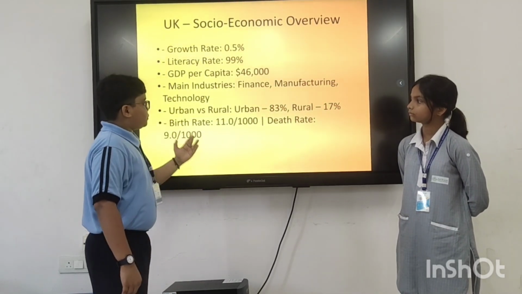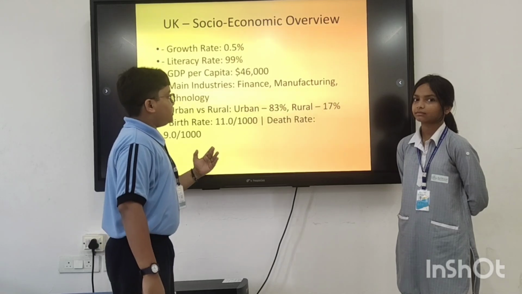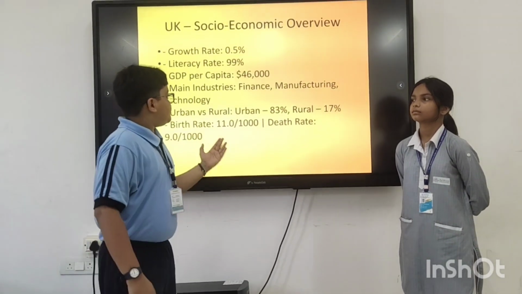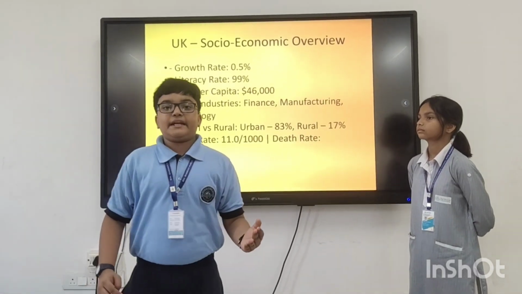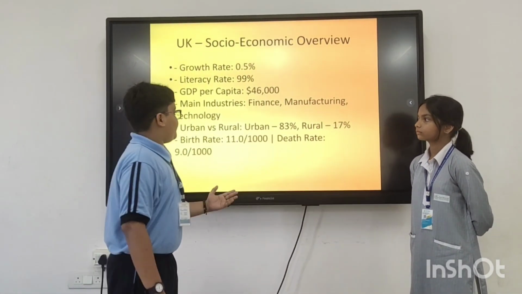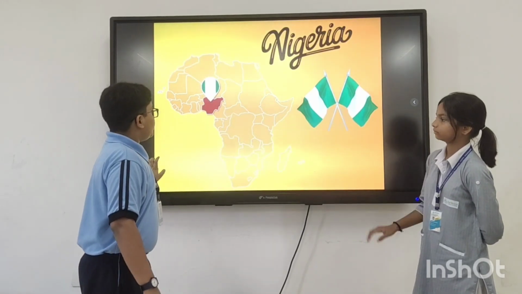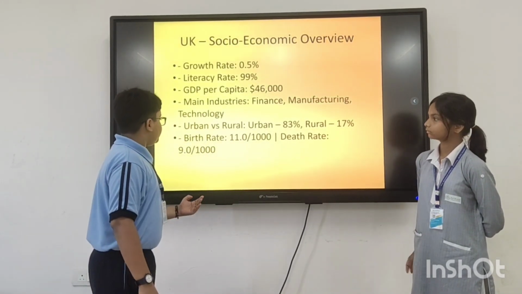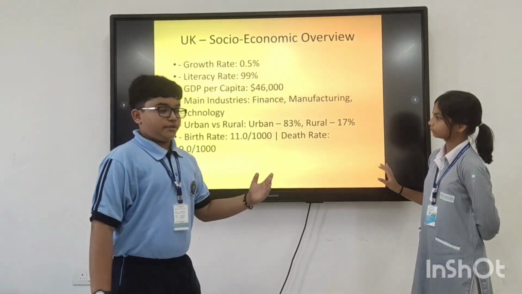Urban versus rural: urban 83%, rural 70%. This shows that in the United Kingdom, most people live in urban areas like cities and fewer people live in rural areas like villages. Birth rate is 11.0 per thousand and death rate is 9.0 per thousand.